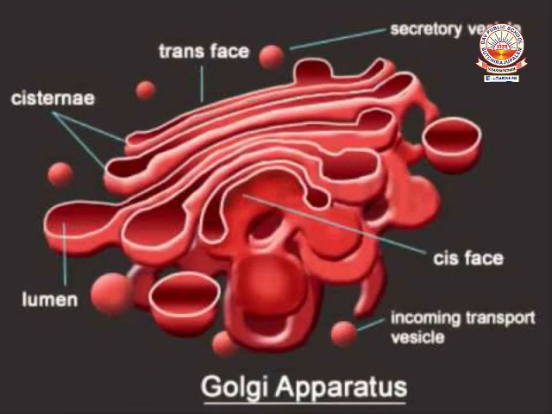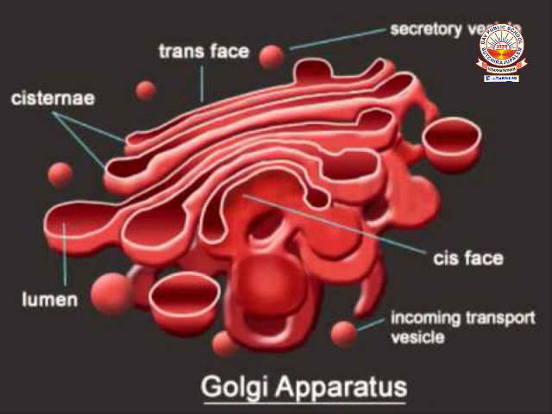Golgi complex. Golgi complex are responsible for storage, modification, and packing of some materials like proteins in the cell. Their number is more in the cells which secrete enzymes and hormones.